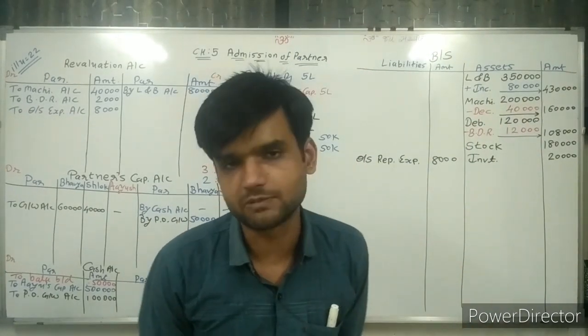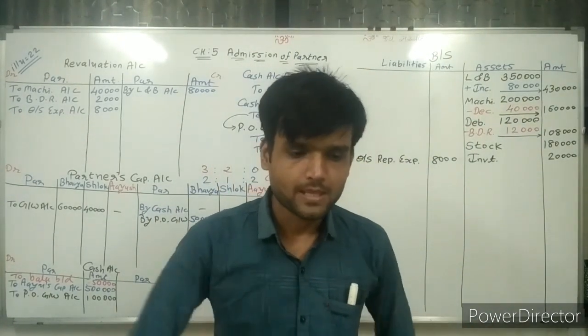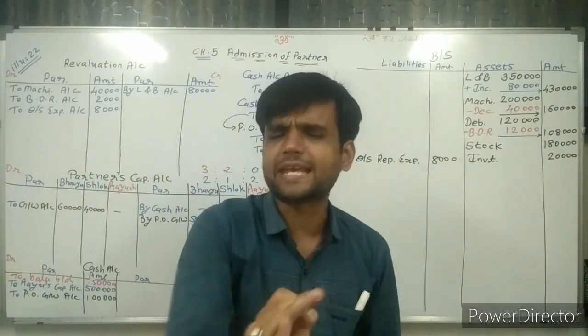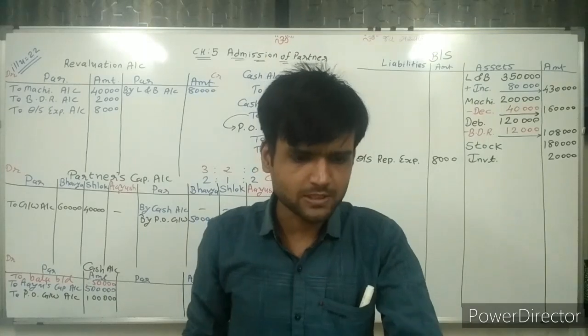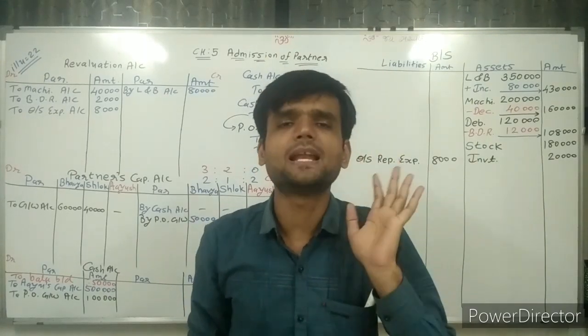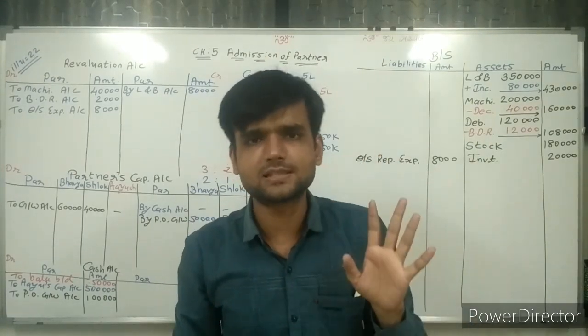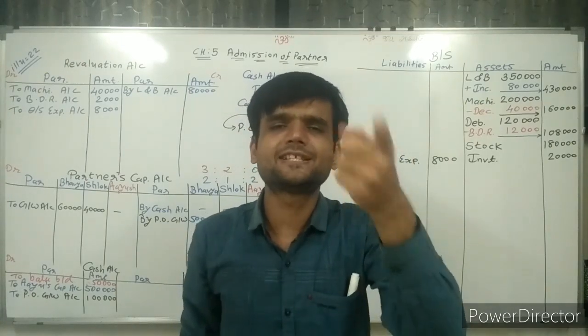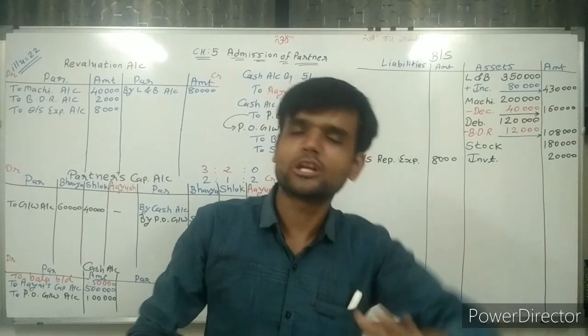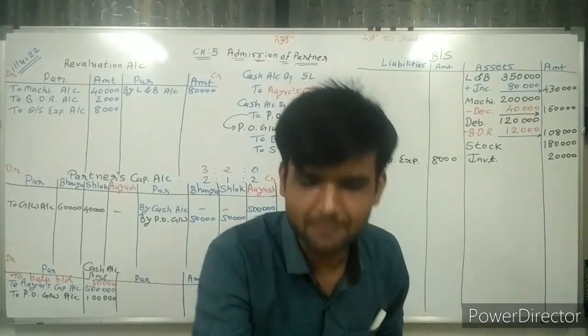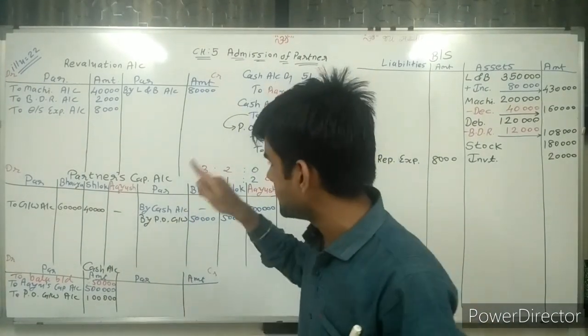Next, advertisement campaign expenditure. Now I want to explain something. Any fictitious assets given, such as advertisement, suspense, or P&L debit balance, whatever assets are given, are distributed among the partners. Here a debit balance is given, so it is distributed on the debit side.